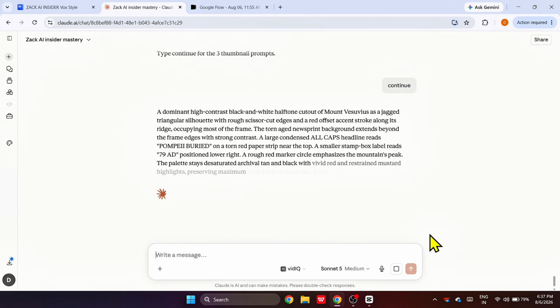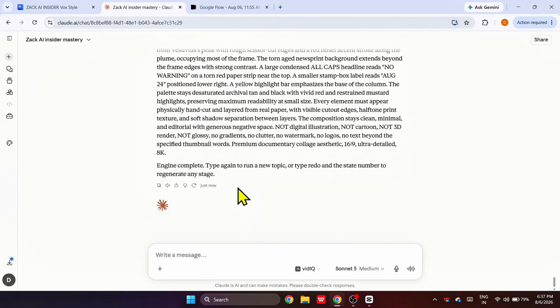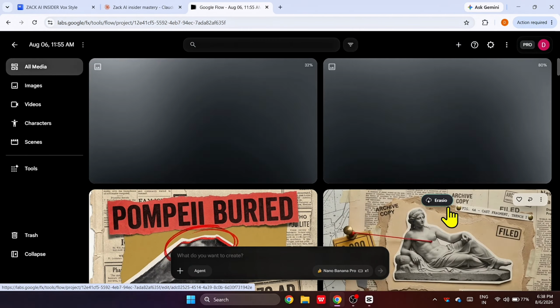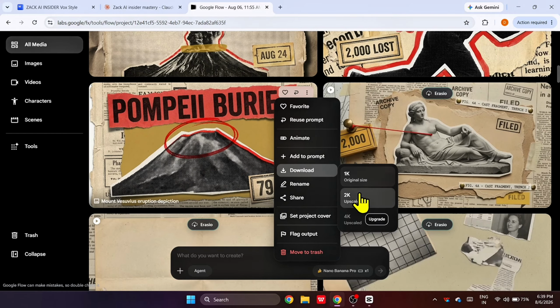Now Claude will write 3 high clickable thumbnail prompts for this documentary video of yours. Now generate thumbnail image from all prompts one by one, and whichever thumbnail you like more, download it.